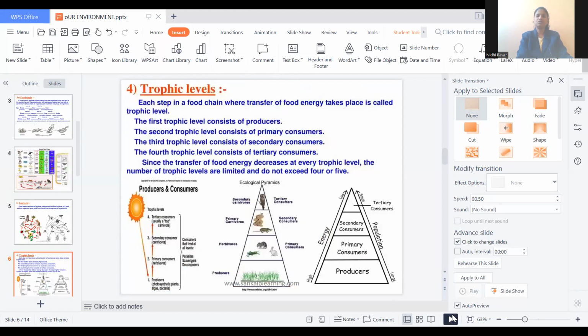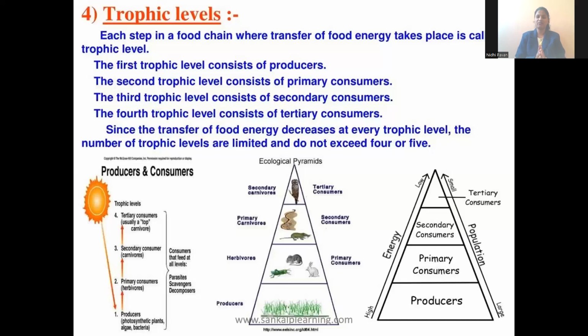Right. So as we discussed regarding the trophic levels, as I said before, in the food chain each stage is called a trophic level. Each step in a food chain is called a trophic level. So what happens in each step? There will be a transfer of food energy. There will be a transfer of food. You might say only the food. No, energy will also be transferred.